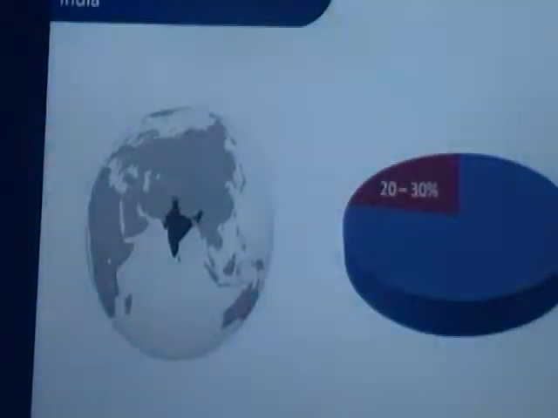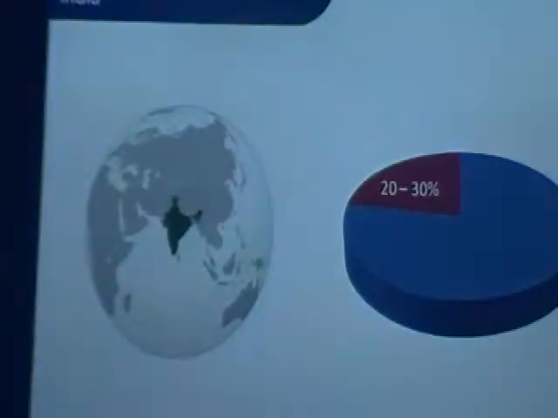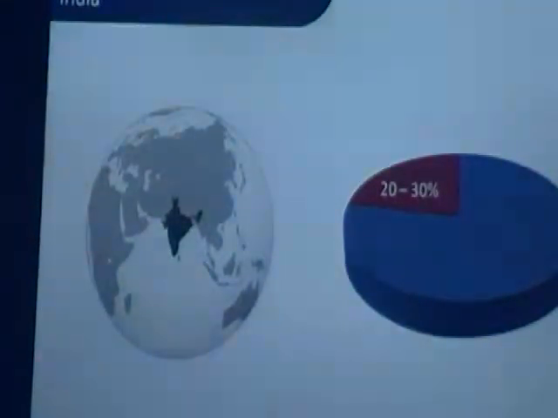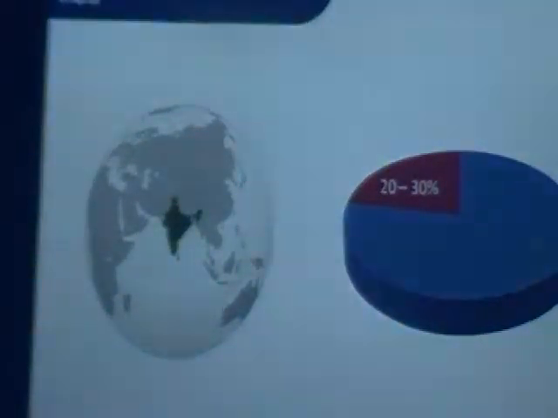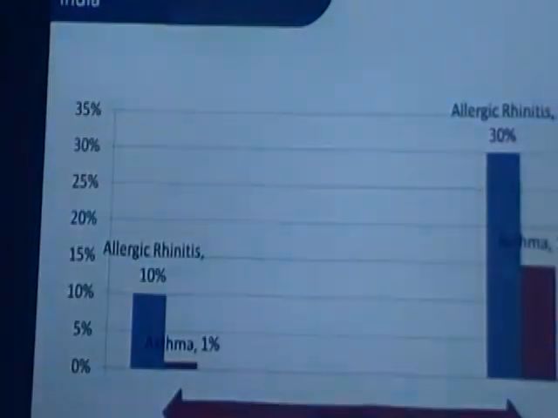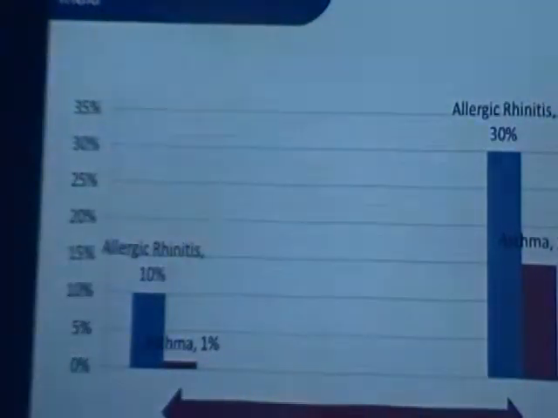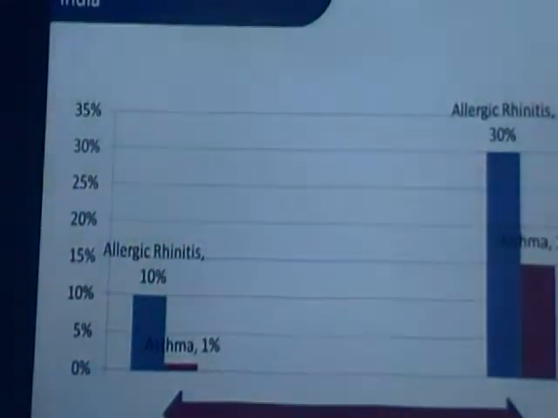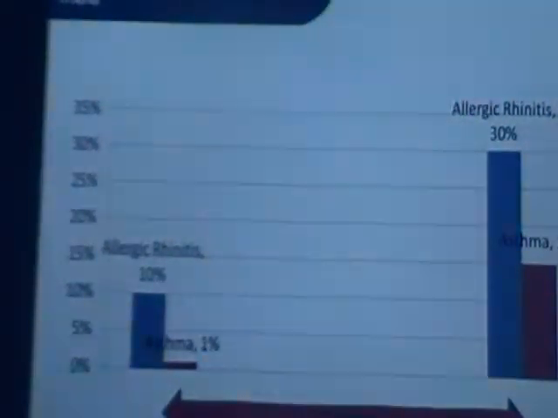If you see India, among the total population, the study shows that 20 to 30% of the population is suffering from some allergy, like food allergy, drug allergy, mite allergy, or respiratory allergy like asthma and allergic rhinitis. But we have done another study where we found that 30 years ago, allergic rhinitis was only 10% and asthma was only 1%, which has now increased to 30% and 15% respectively.